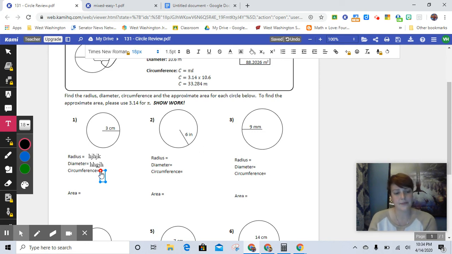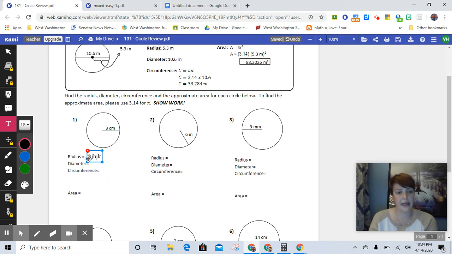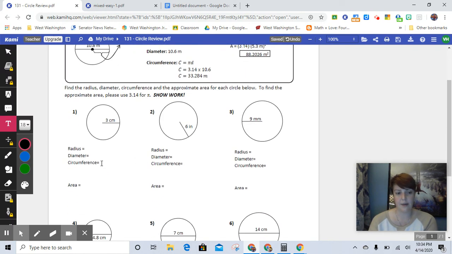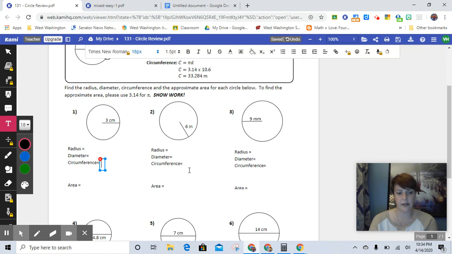But if you would rather type number 1, A, B, C, D on like our radius, diameter, circumference, area on a doc and submit that, then that's totally your business. Show your work. Again, that just means type out what you put in the calculator. So on this one, cherry pie times the diameter. So cherry pie is delicious, right? And then you just type in what numbers you put in there.